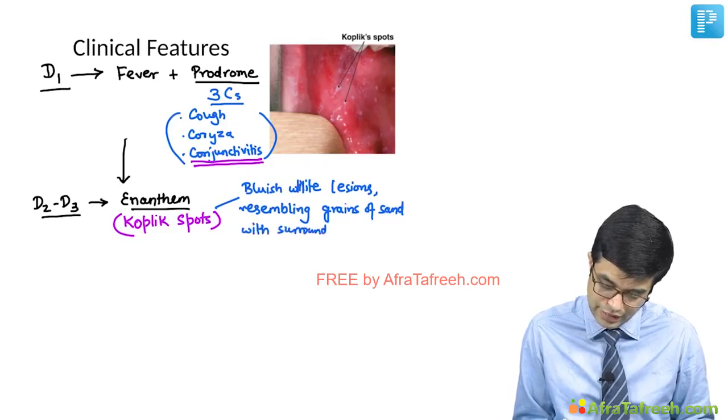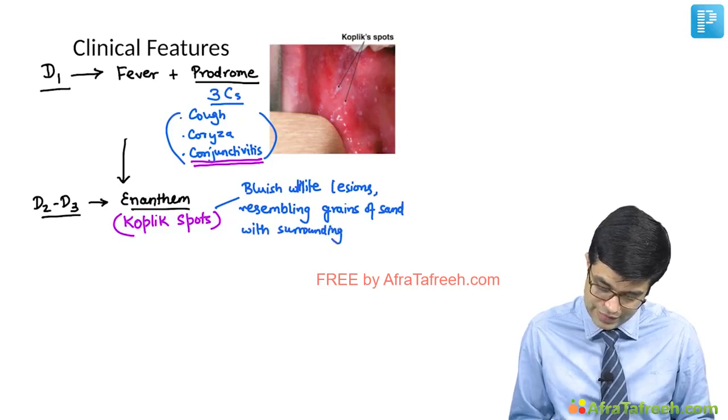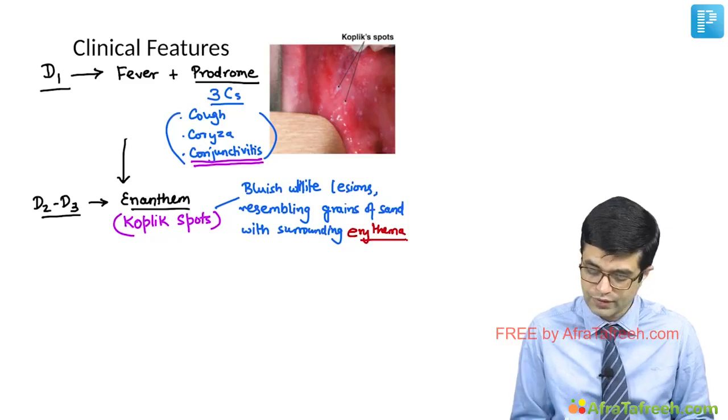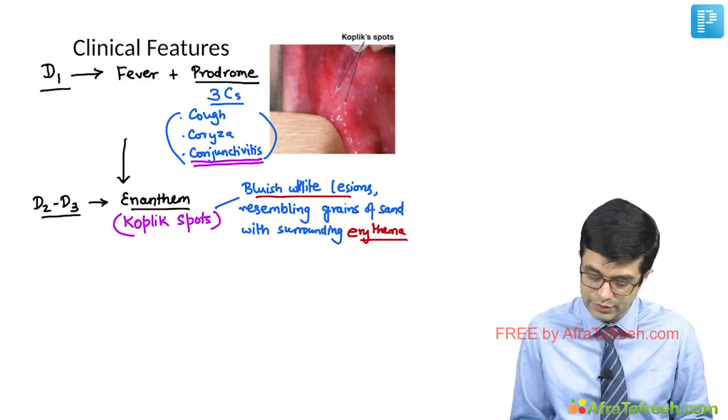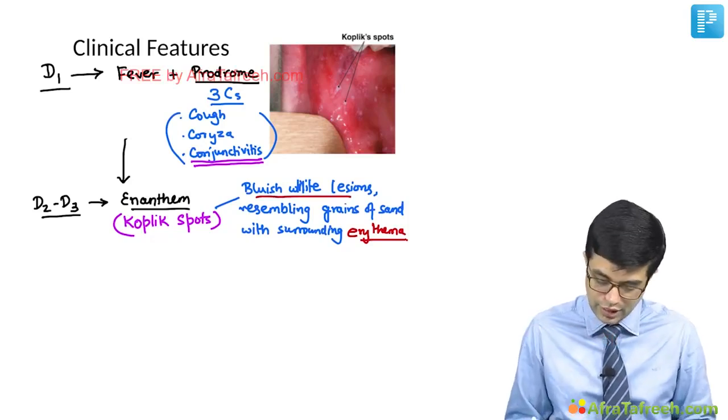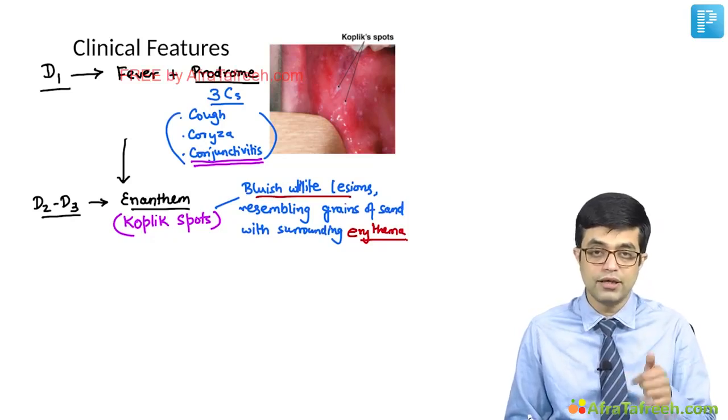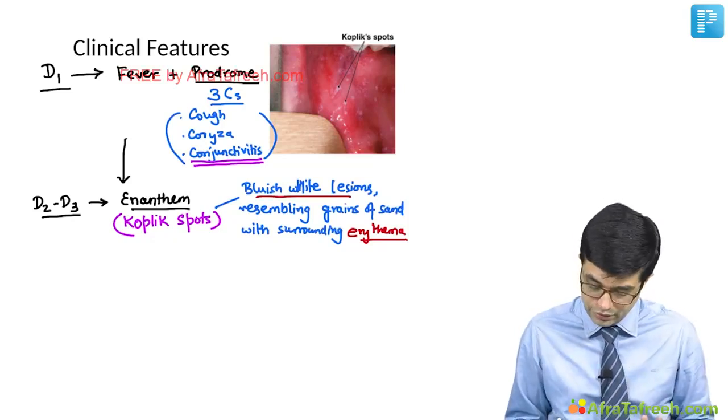So there is a surrounding redness which is present in these lesions. So bluish white lesions with surrounding erythema occurring on the buccal mucosa are known as Koplik spots. They occur on the second or third day.